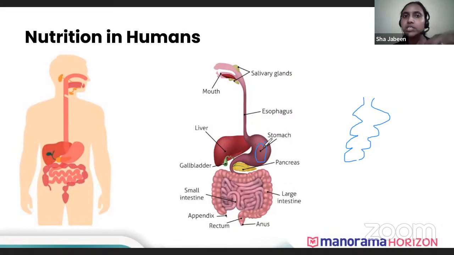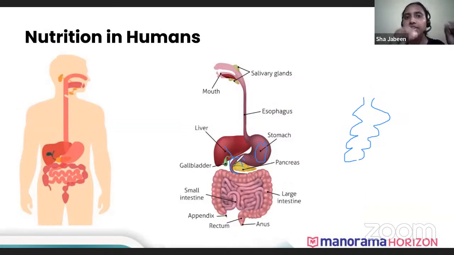After this process, after the churning in the stomach, mixing with the gastric juice, the food slowly passes through the duodenum. When it passes through the duodenum, the liver secretes its juice called bile, and the pancreas secretes its juice called pancreatic juice. This juice gets mixed with the food which is coming from the stomach.